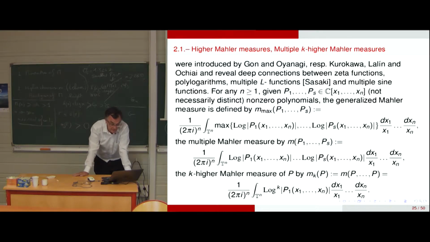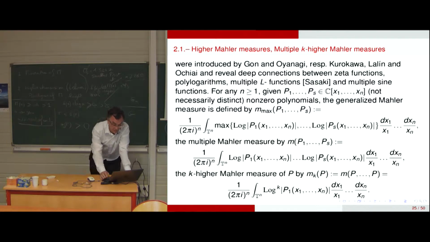So the logarithmic Mahler measure, we have several definitions, of a family of S polynomials is given like that. You have a normalization constant of 1 divided by (2πi)^n. We integrate on the n-dimensional torus, and we take the maximum of the logarithm of the absolute value of the polynomials like that, and you integrate with dx_i divided by x_i. So that's the generalized Mahler measure.